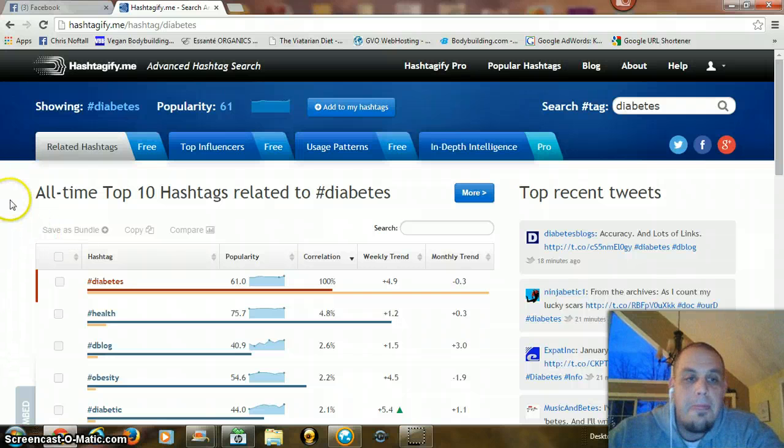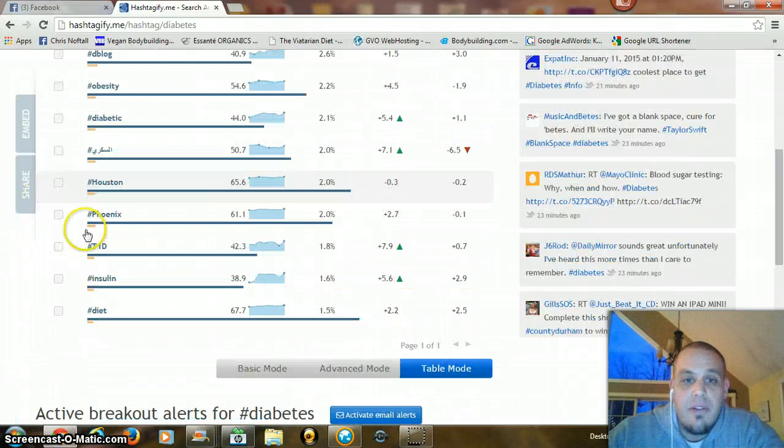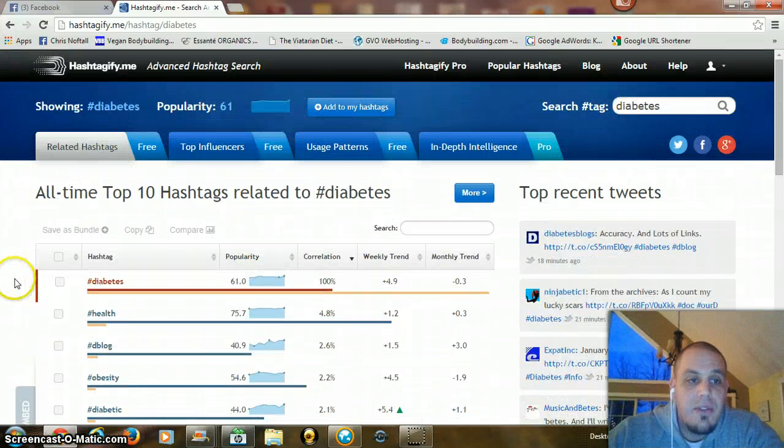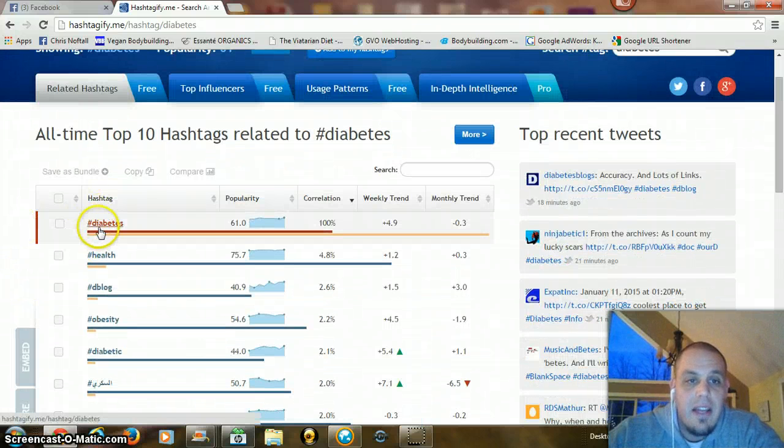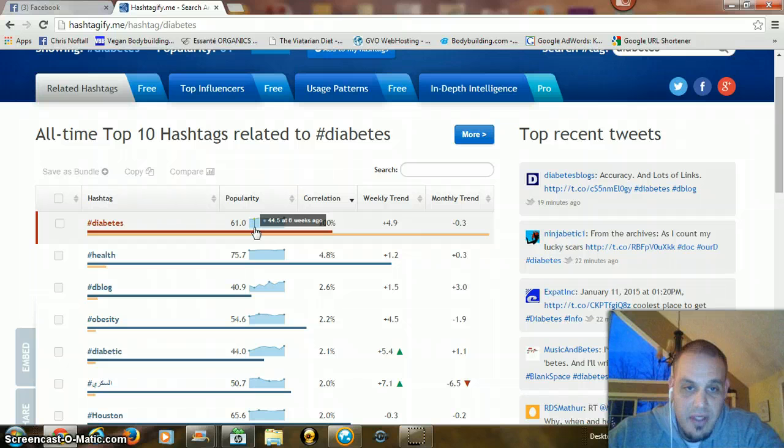If you scroll up, I leave it right on table mode, because it gives you the ability to see the hashtag, diabetes, and its popularity. It also gives you a nice little trend graph, so you can see how it's trending. It's at 61%, and it was 44.5% about 6 weeks ago, and it goes on to where it is right now, 49, within the past current week. Another reason why I like this graph is because it gives you the correlation. Obviously, we're at 100% because that's what we searched on.